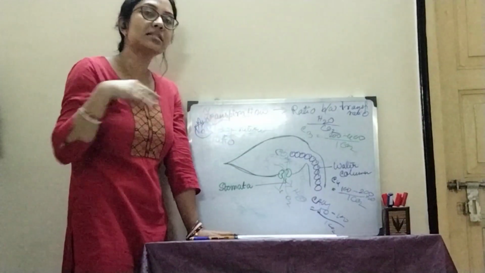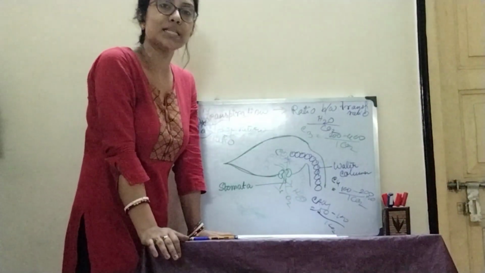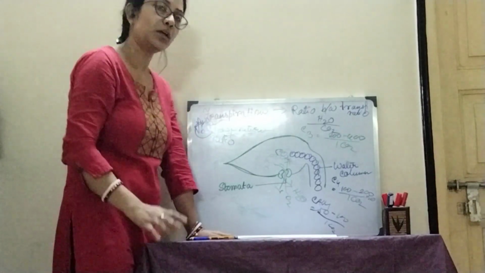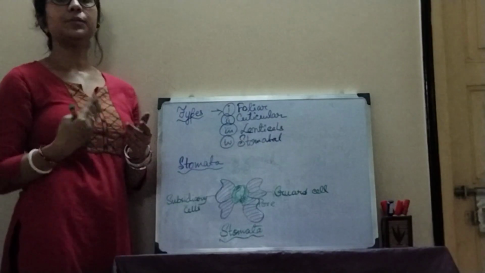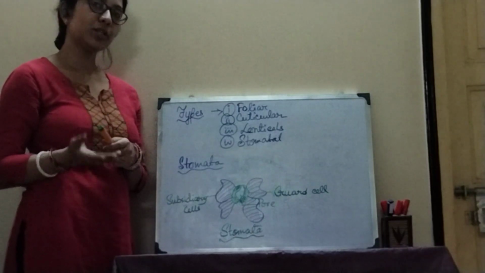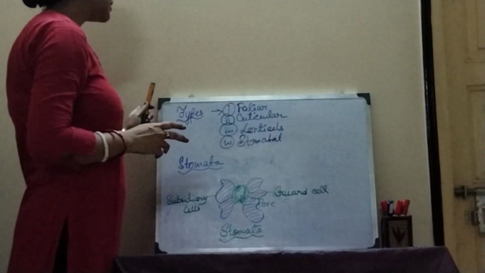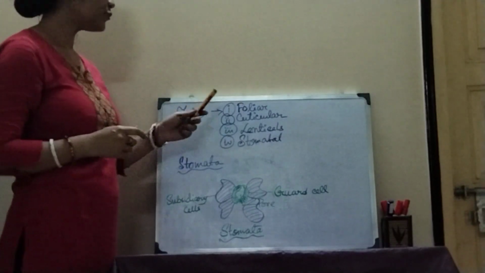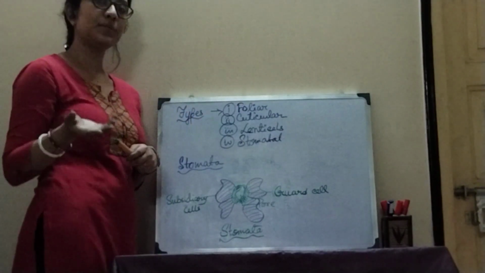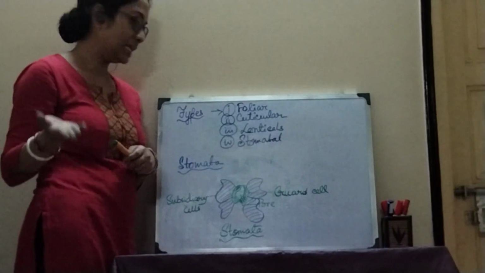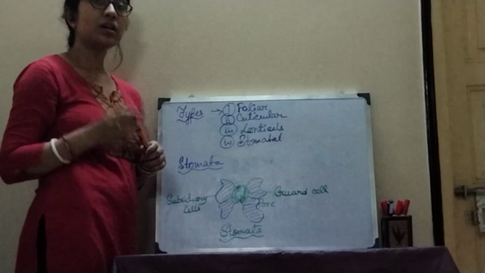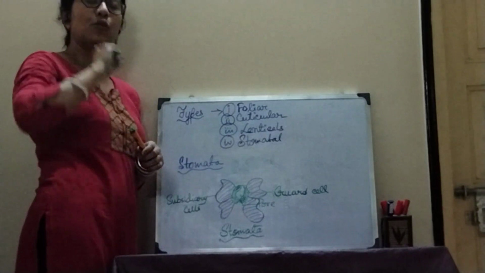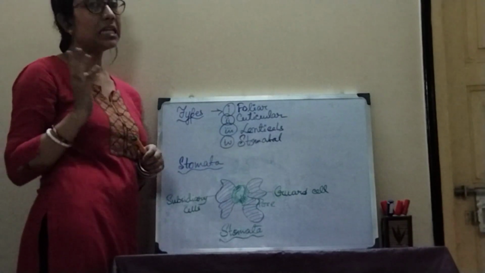So let's begin with the next portion of today's class, which is various types of transpiration. The major 4 types of transpiration are written over here. The first one is foliar, that is the transpiration from the surface of the leaf. The second one is cuticular, transpiration through the cuticle. Cuticle is a layer of wax which is present over the plant leaf.